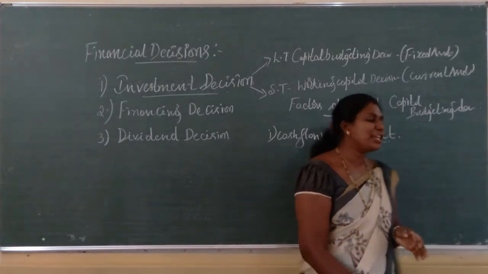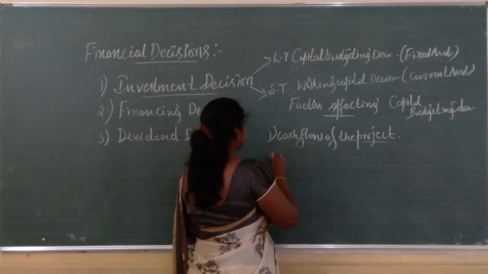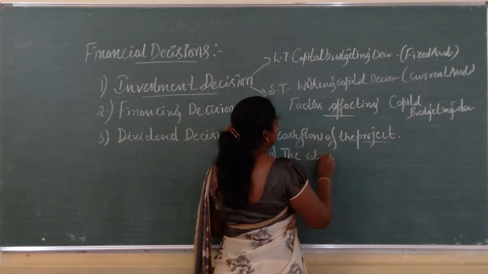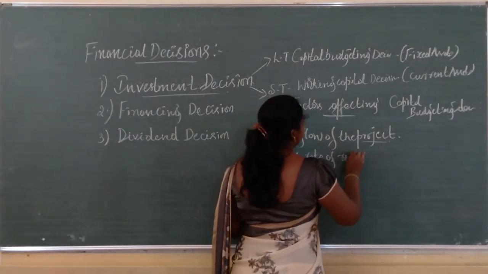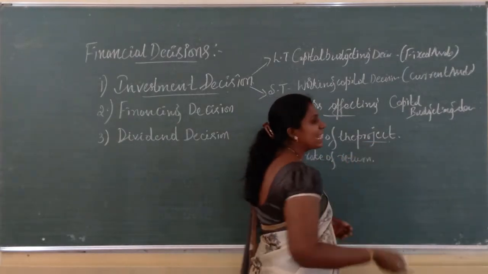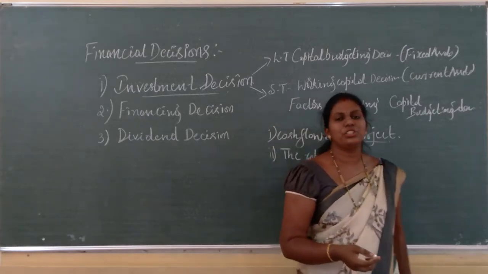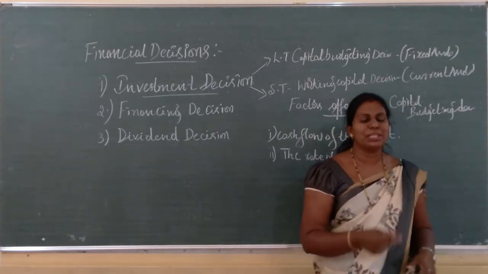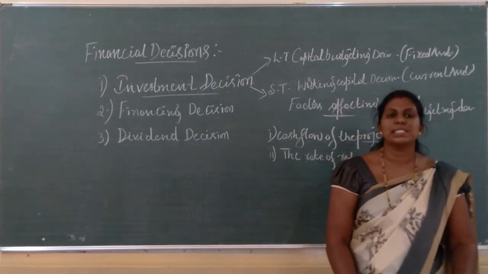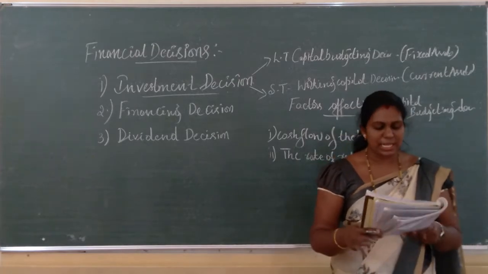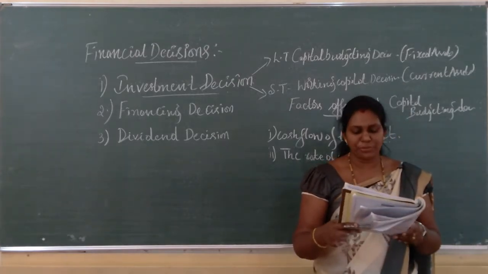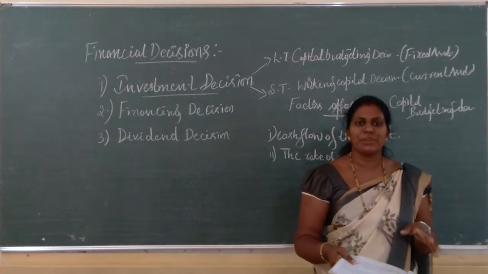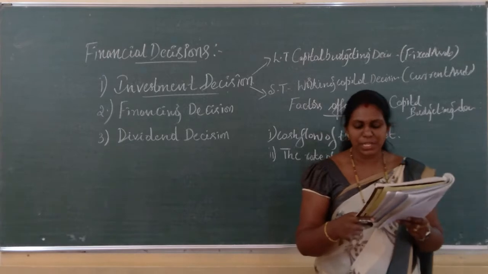The second one is the rate of return. Whether the rate of return should be more or less. Rate of return means, when we make an investment, should the return we get be high or low? Obviously the rate of return should be more. Yes, see here, the expected rate of return is another factor which affects the capital budgeting decision.